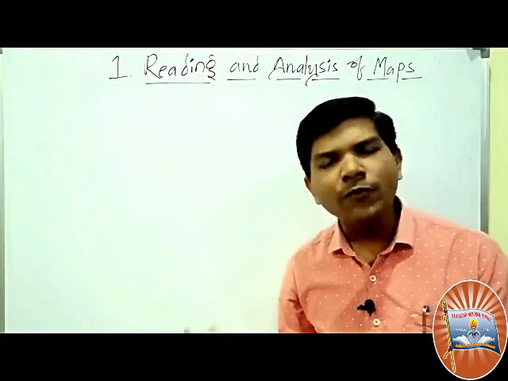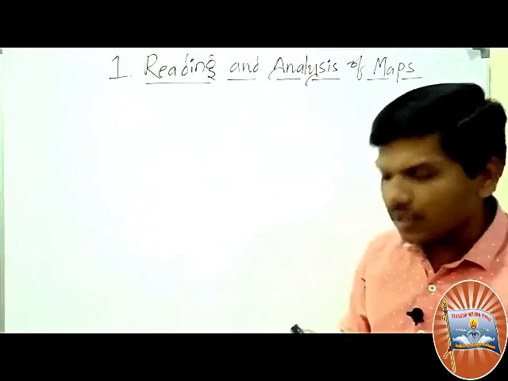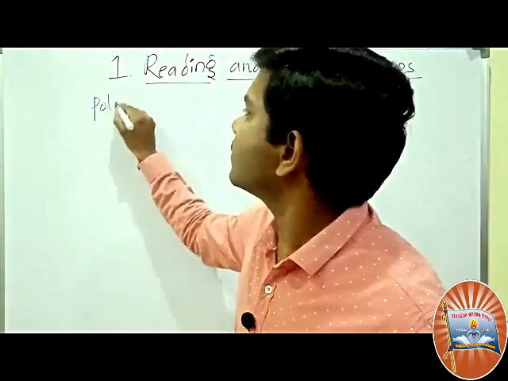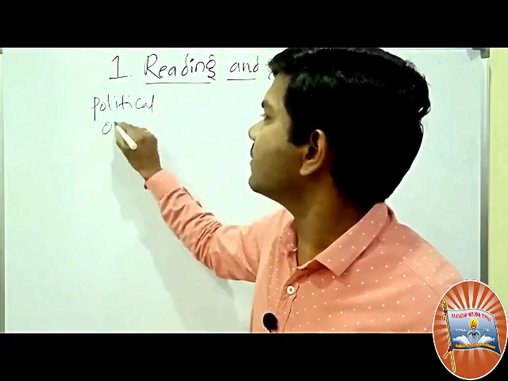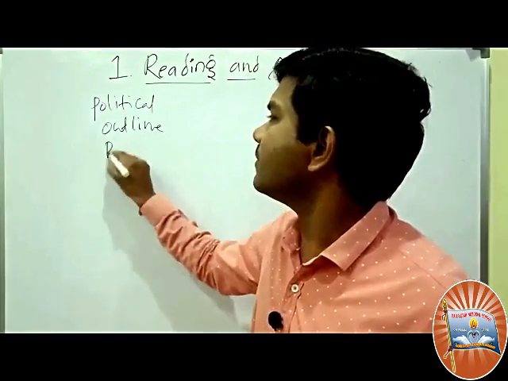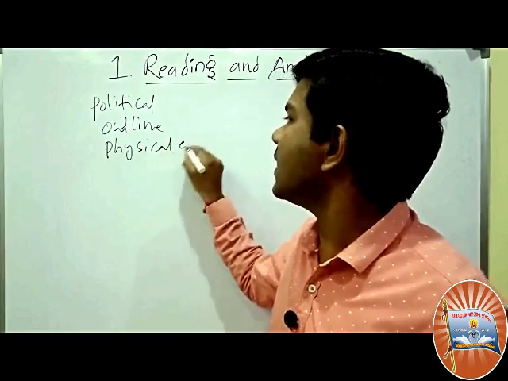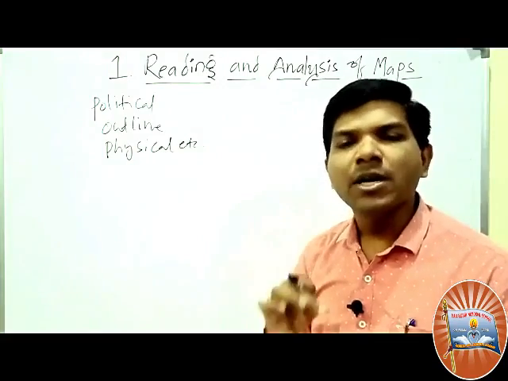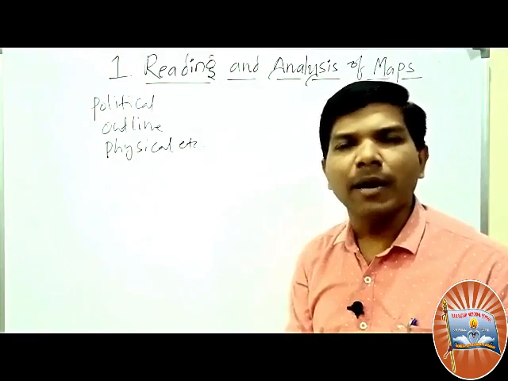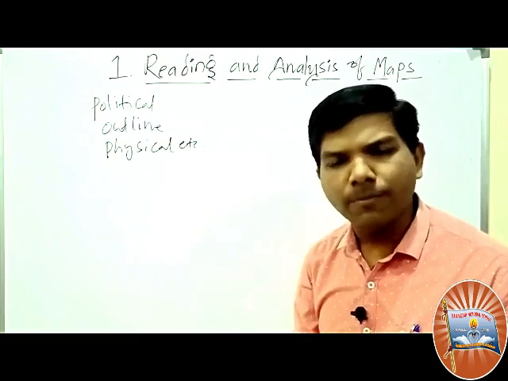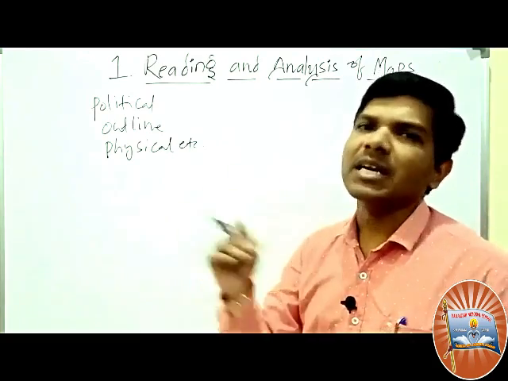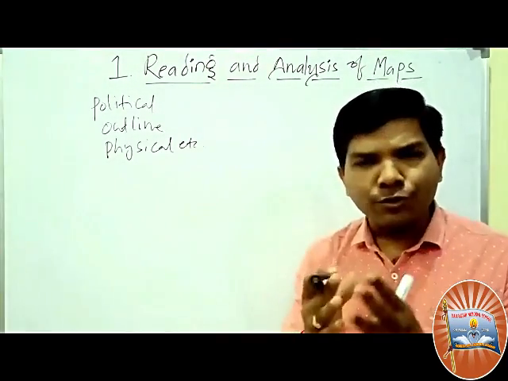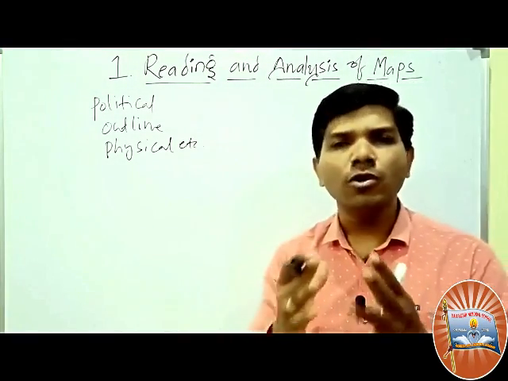Okay. So now we discussed what the types of maps are. Map types are, for example, political, outline, physical, etc. So many are there. Soil map, rainfall map, temperature map, irrigation map, agriculture map, crops map. One map can show a particular thing, isn't it? Yes. Now, sir, what does the map show and what does the photo show?